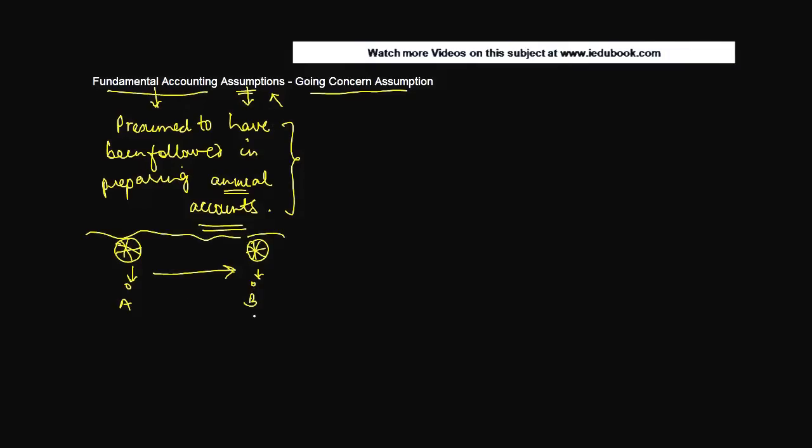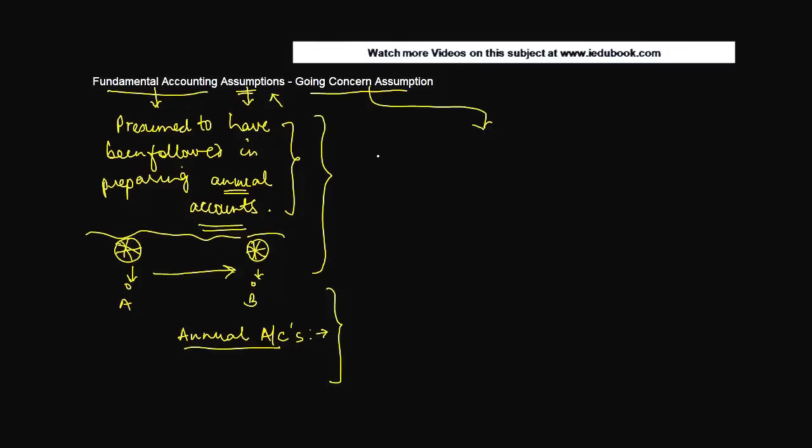Similarly, whenever you see annual accounts prepared by companies, or let's say partnership firms or any other person, the assumption is that these accounts would have followed certain basic rules known as the fundamental accounting assumptions. The first one amongst them is the going concern assumption.